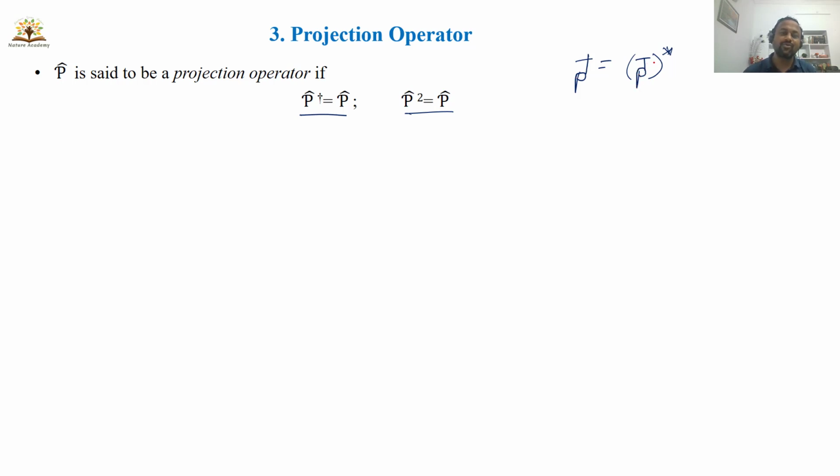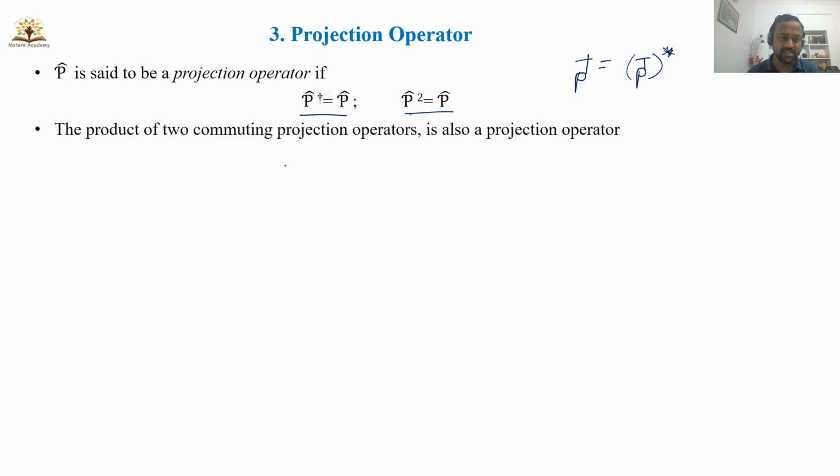That means you have to make rows and columns, interchange the rows and columns, and after that write the complex conjugate. An operator is said to be a projection operator if P dagger is equal to P and P square is equal to P. Such operators are projection operators. The product of two commuting projection operators is also a projection operator.